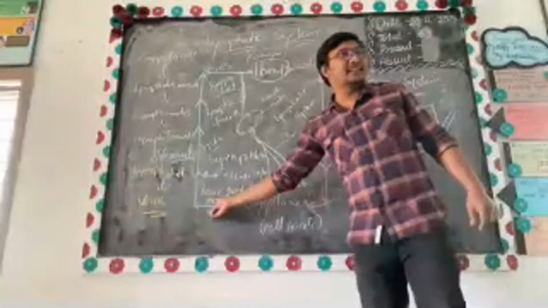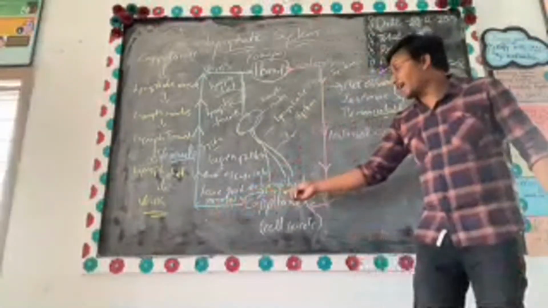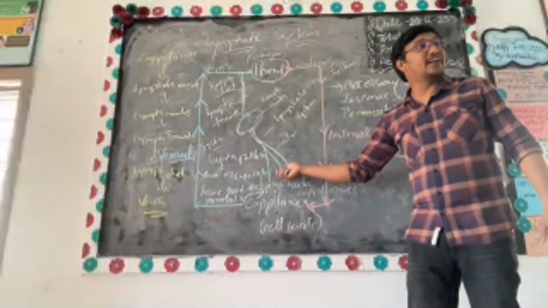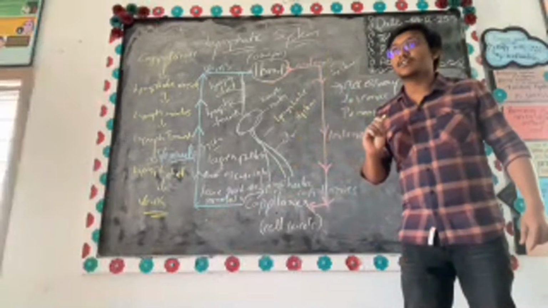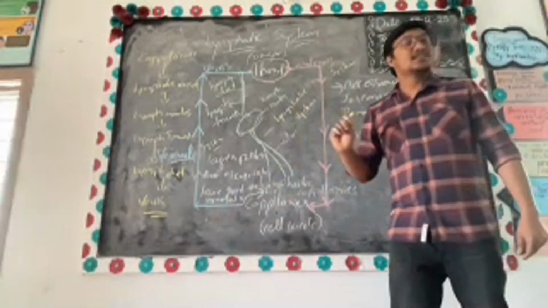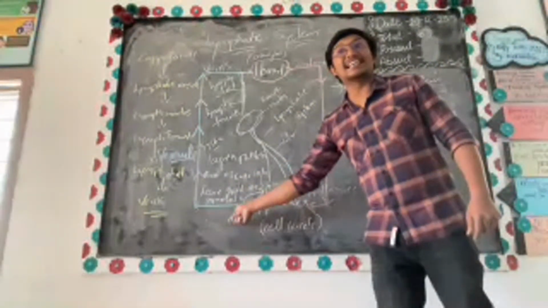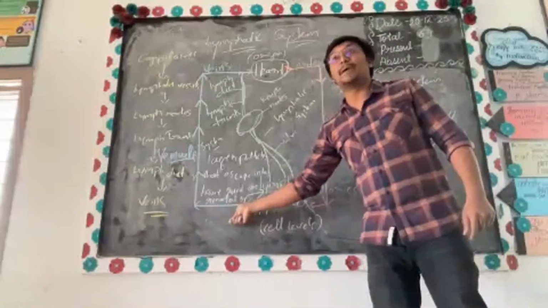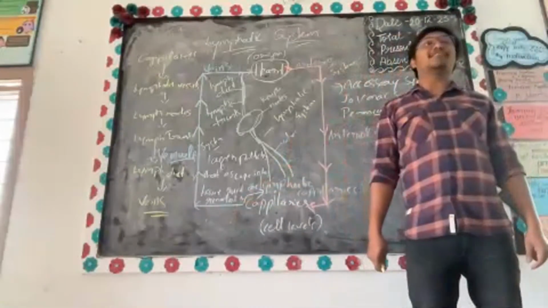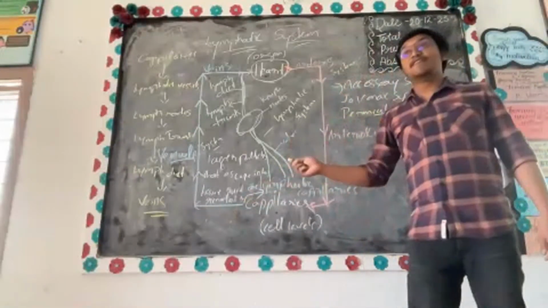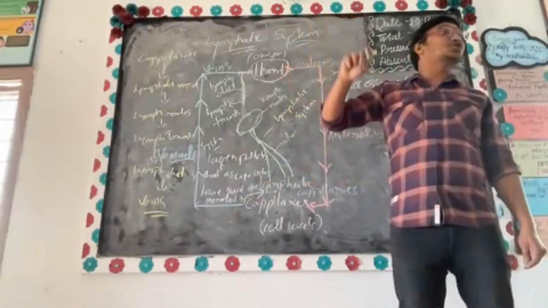So whatever is necessary went on to the veins. Now the remaining dust particles are collected by lymphatic vessels. You understood what I'm trying to say? So the permeability of the veins is lesser when compared to the permeability of the lymphatic vessels. Lymphatic vessels have higher tissue permeability.